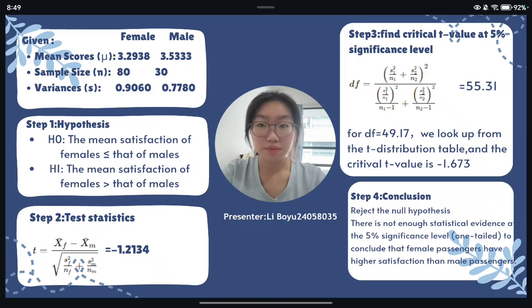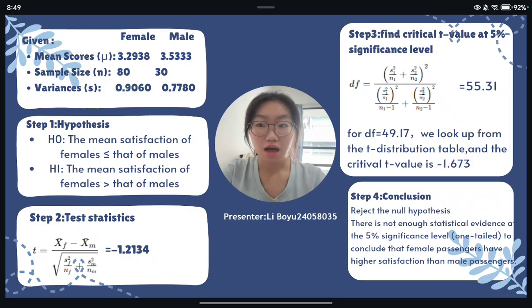Step 3. I calculate the degrees of freedom. The degrees of freedom is approximately 55.31. At the 5% significance level, the critical value is approximately negative 1.673. Comparing the calculated value with the critical value, I found that the calculated value is greater than the critical value. Based on the above result, we fail to reject the null hypothesis.